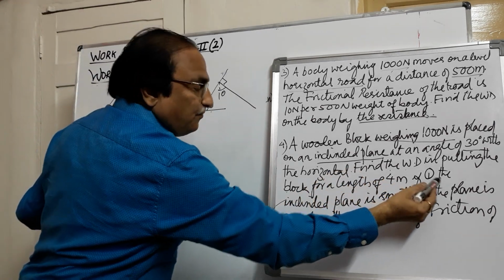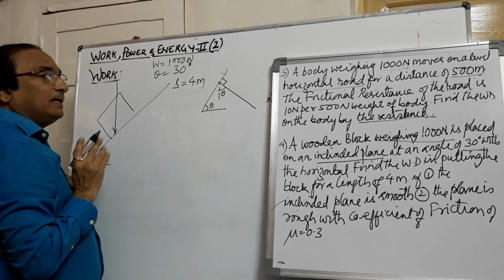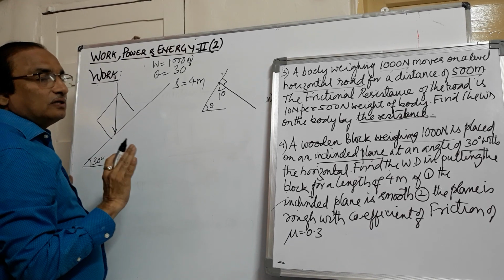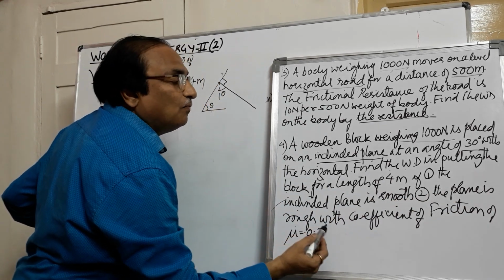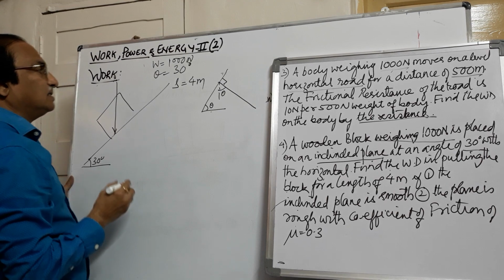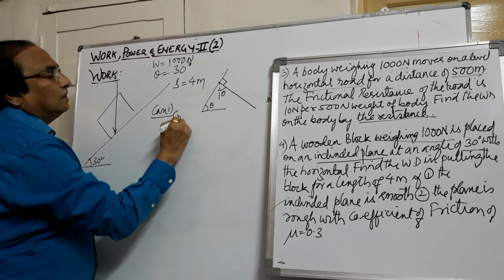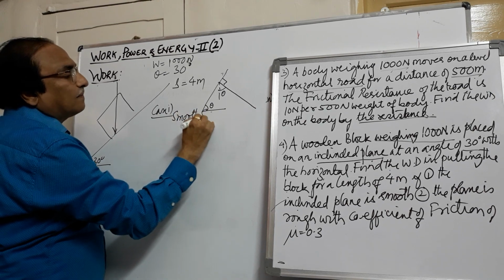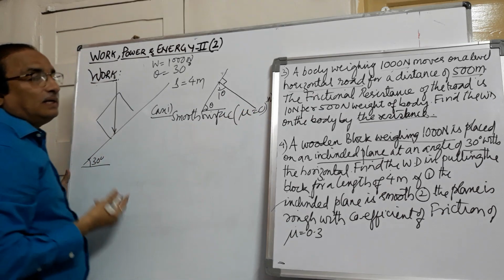The condition is, first, the inclined plane is smooth. Whenever the inclined plane is smooth, no friction will be there. And second, the plane is rough with a coefficient of friction of 0.3. So we have got two cases here. The first case is with a smooth surface. Whenever we say smooth surface, the coefficient of friction will be 0.